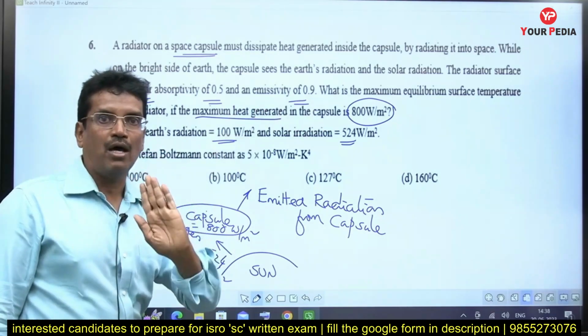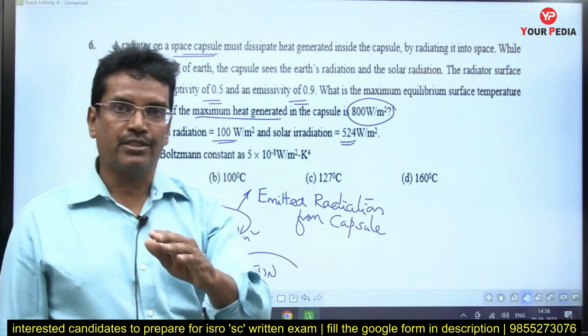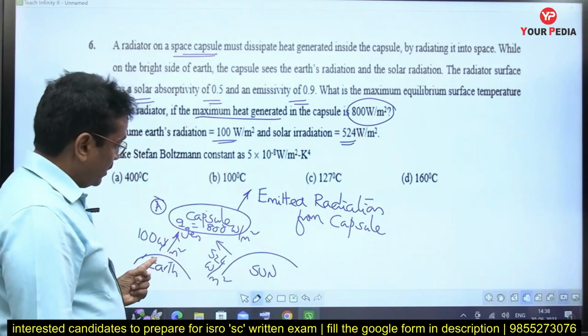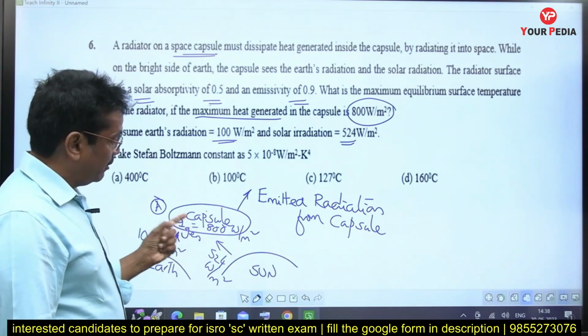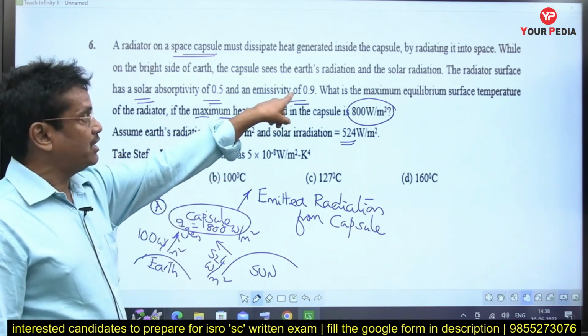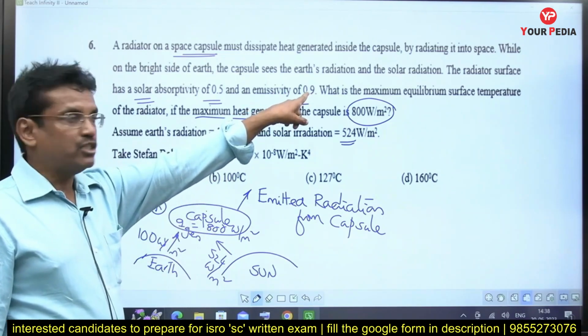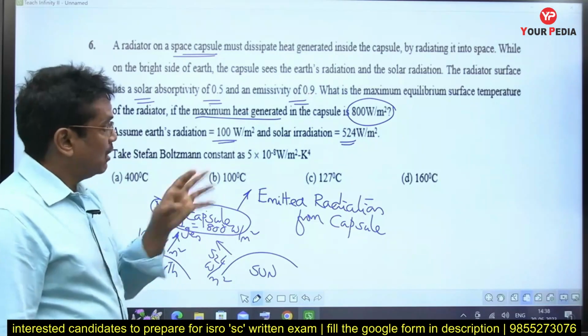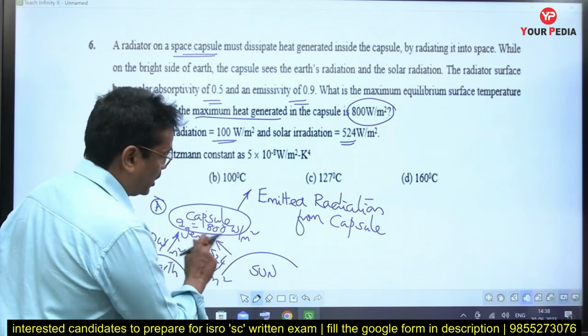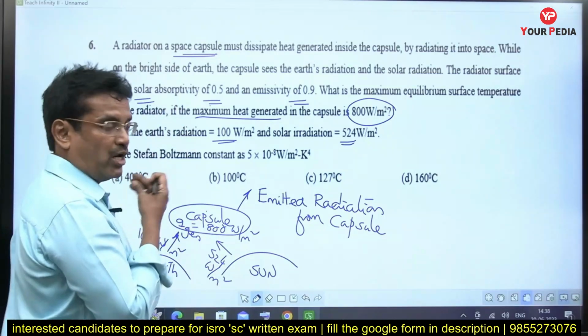From Kirchhoff's law of radiation, absorptivity is equal to emissivity. So I can say, for the earth radiation falling on the capsule, the absorptivity of the capsule is its emissivity, that is 0.9. Alpha is equal to epsilon, I can take. Whereas for the short wavelength solar radiation, absorptivity is 0.5.